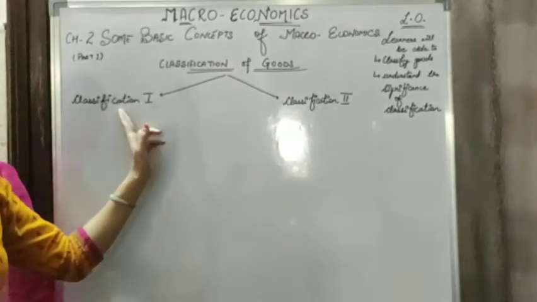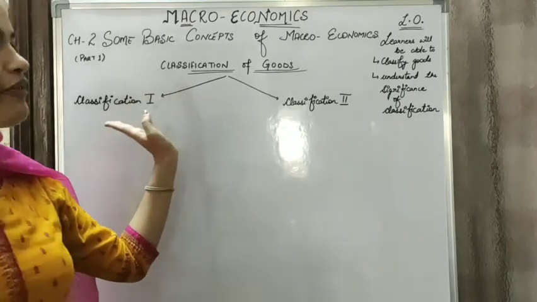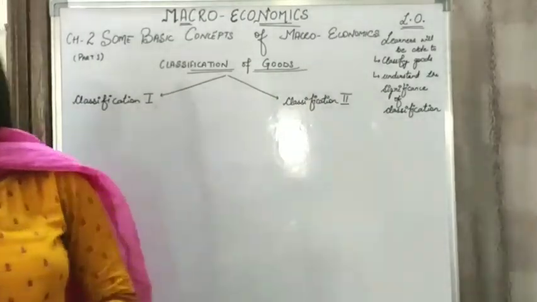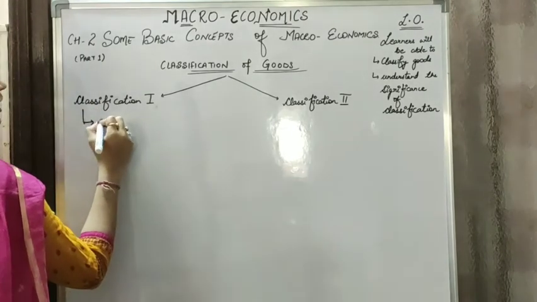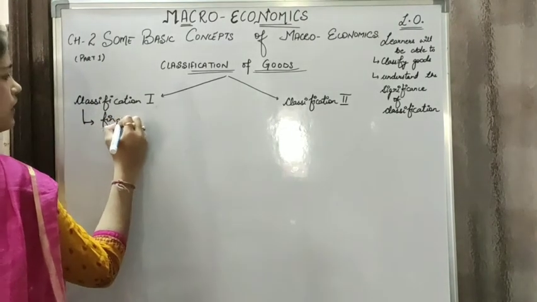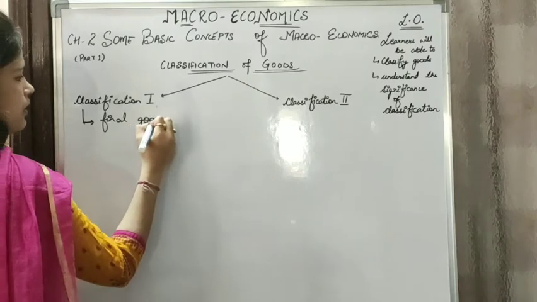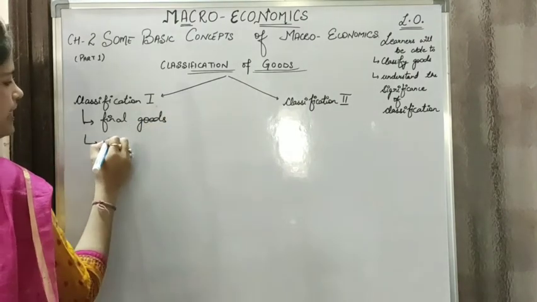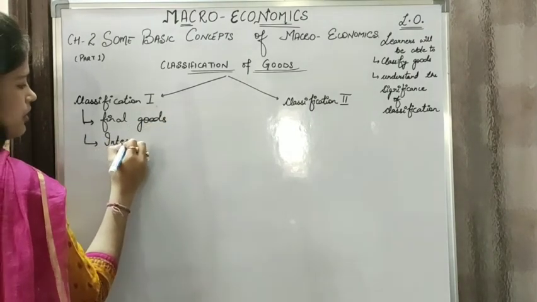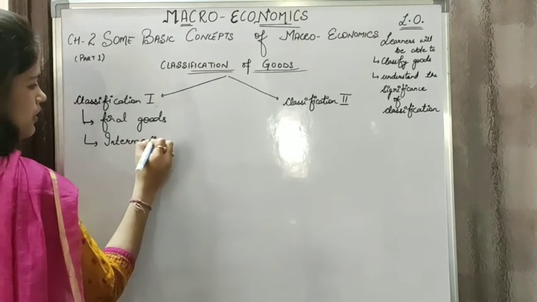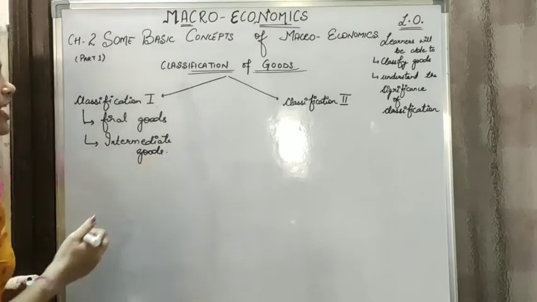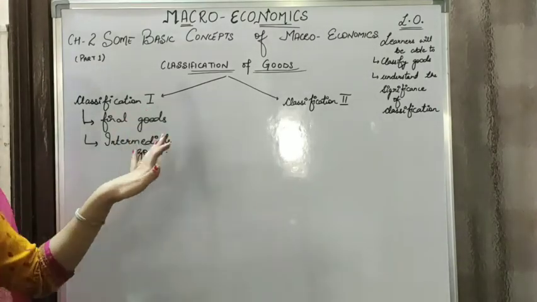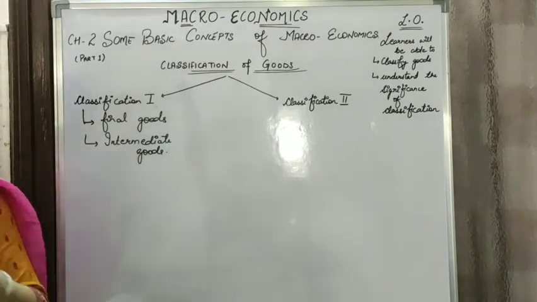There are two ways of classifying goods. We have classification 1 and classification 2. Under classification 1, we have final goods and intermediate goods.